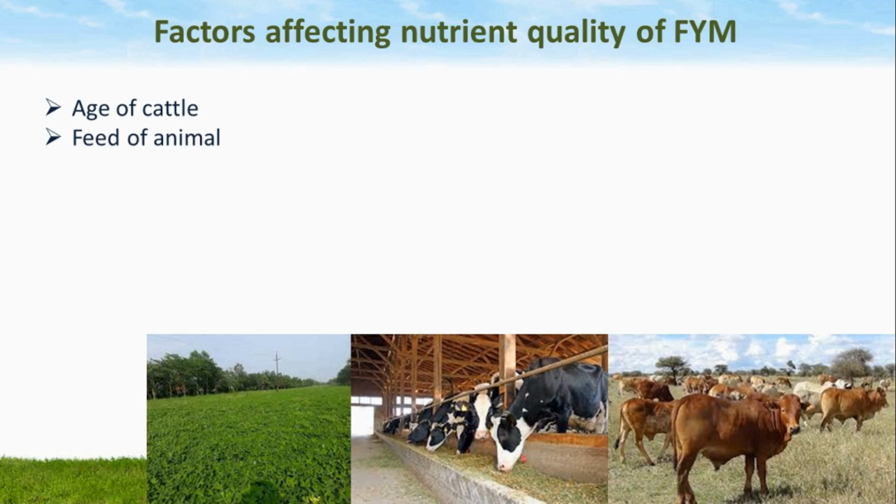If animals are fed on nutrient rich fodder, subsequently excreta will contain more NPK and farmyard manure will be better in nutrients. Third factor, it is the nature of straw. If cereal straw and parts of leguminous plants are used for FYM, then FYM will have more nitrogen content.